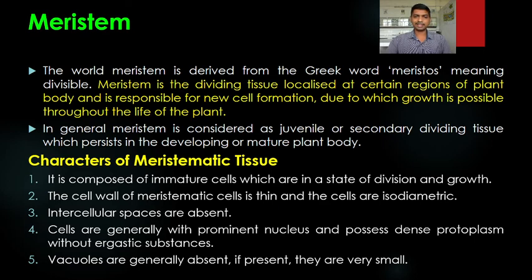These meristematic cells are in a continuous state of cell division. So these cells have a thin cell wall, are isodiametric, have a prominent nucleus and dense protoplasm, intercellular spaces are absent, and vacuoles are generally absent, but if present they are very small.